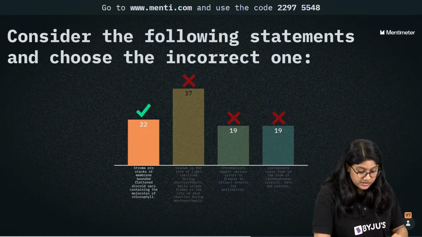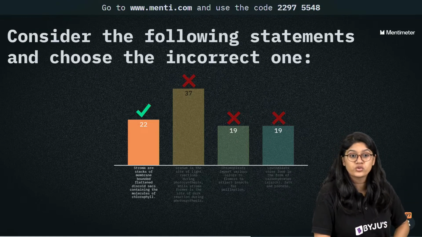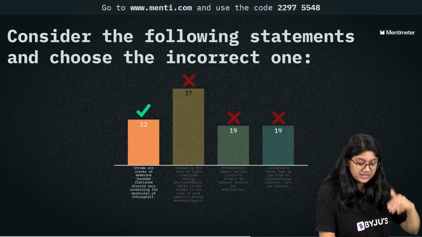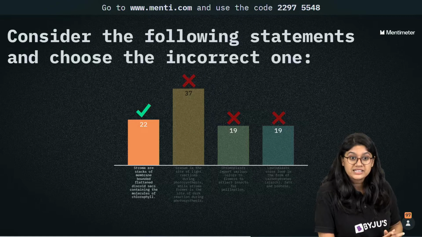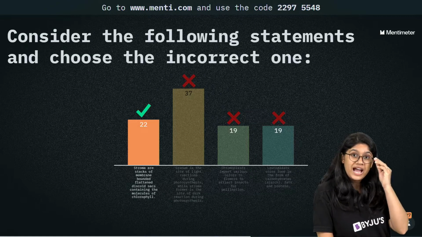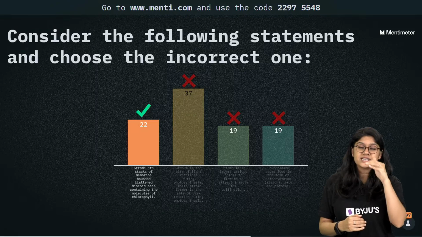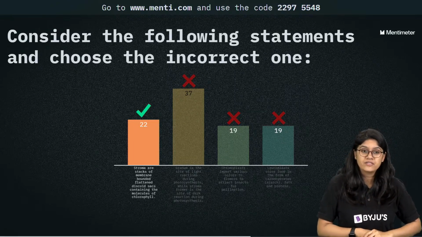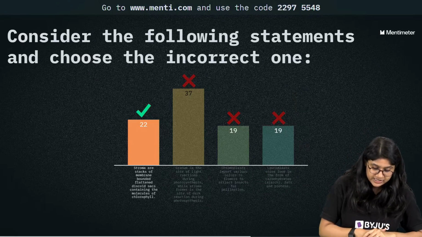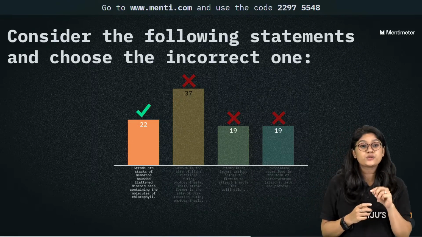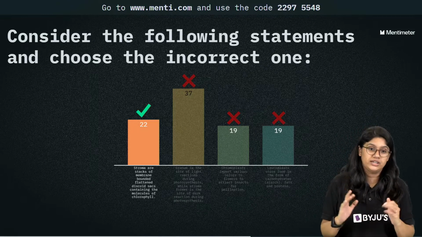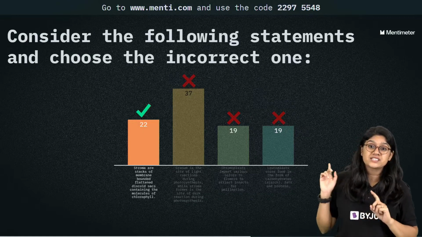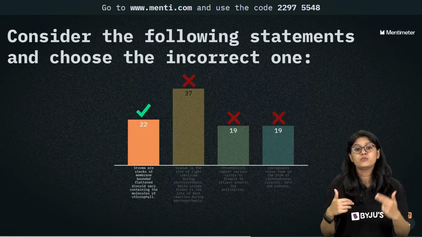That is correct. 22 of you have voted for the correct answer, which is that stroma are stacks. These are grana. The thylakoids are stacked onto each other and they form the structure which is called the grana. In the thylakoids, what we have is the chlorophyll. Are we clear, everyone? I hope that this is clear. Give me a thumbs up and then we'll move ahead.